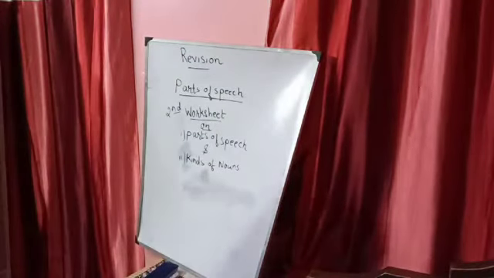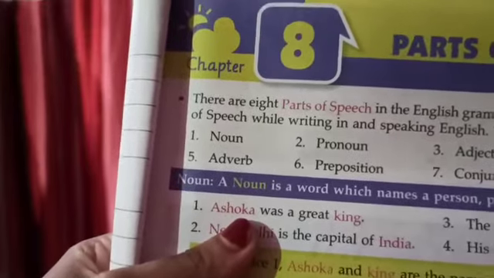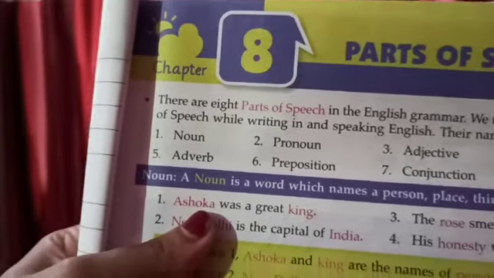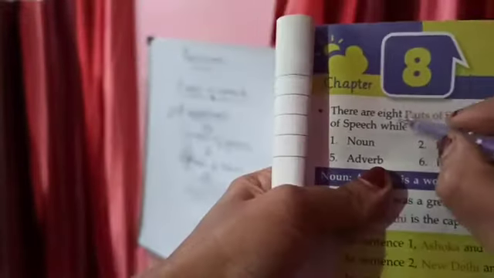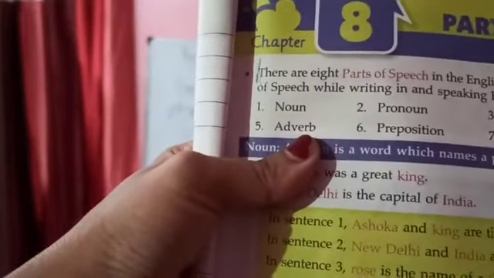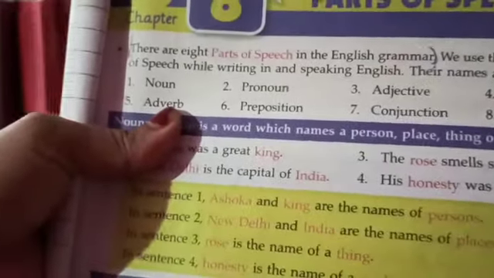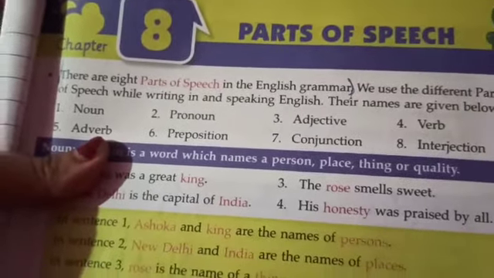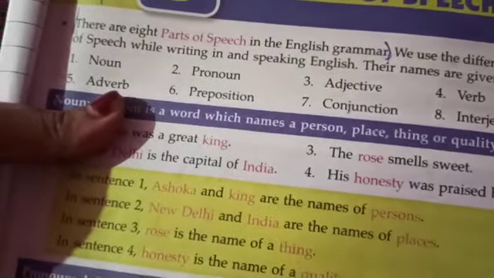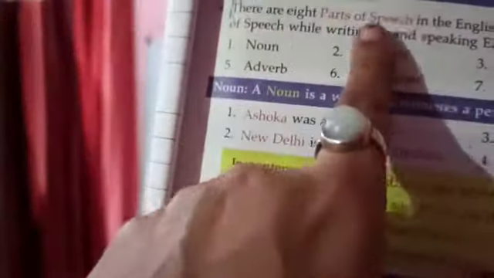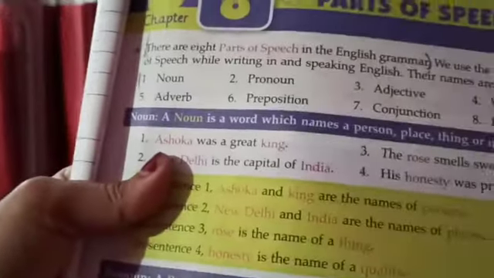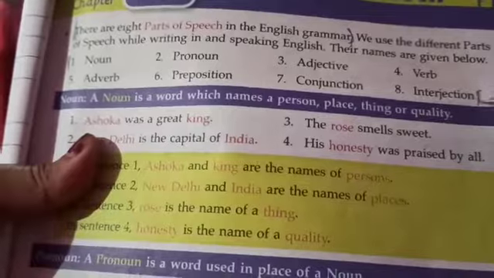Now, a question may come like this: how many parts of speech are there in English grammar? So the answer is there are 8 parts of speech in English grammar. Each word you have to read very thoroughly. We use the different parts of speech while writing. So how many parts of speech are there, and what are the different parts of speech? You have to name them till interjection.